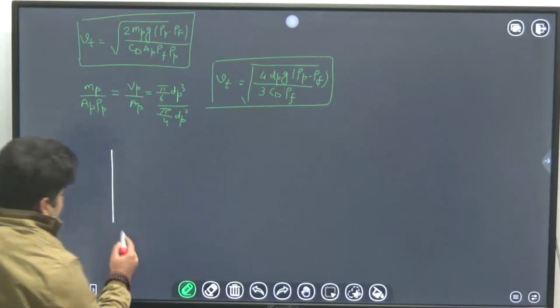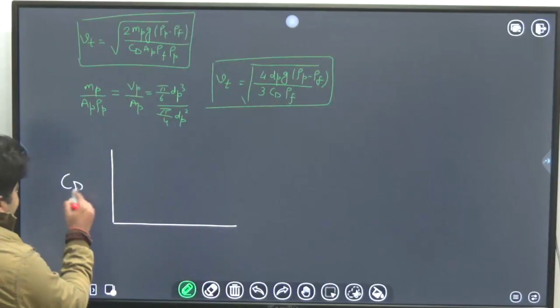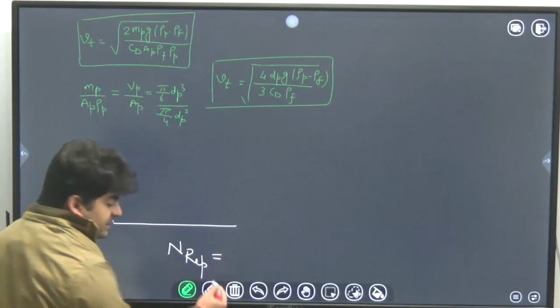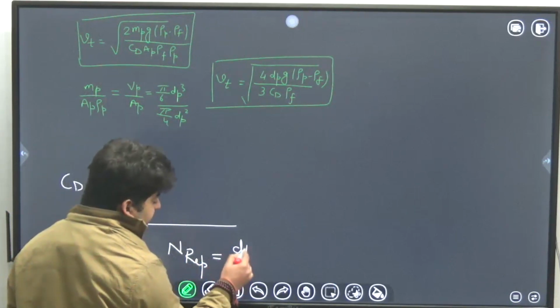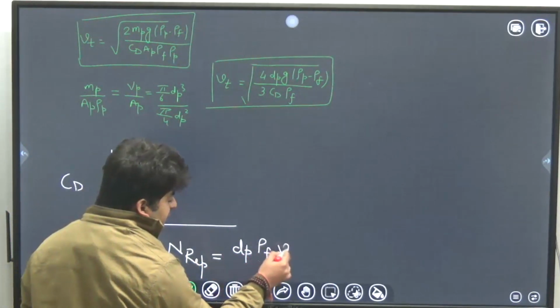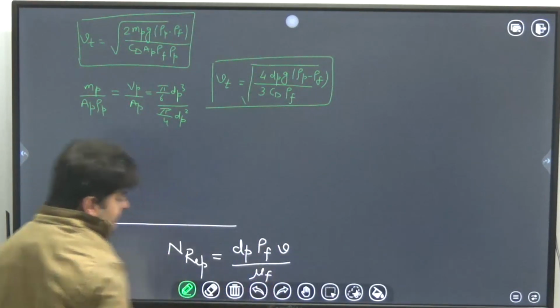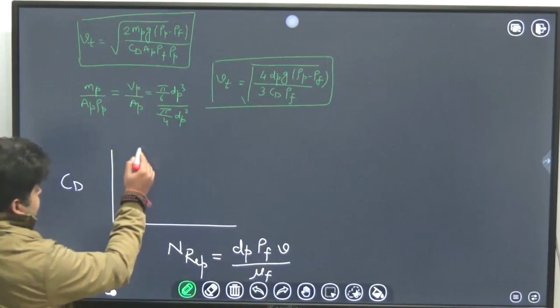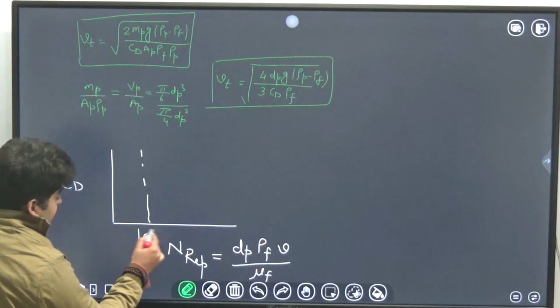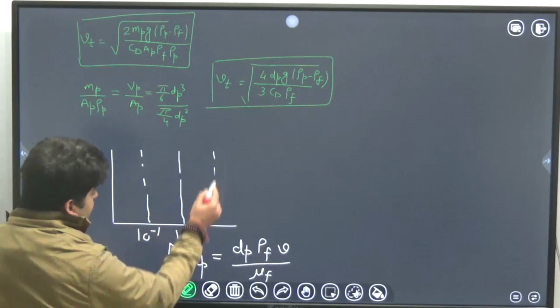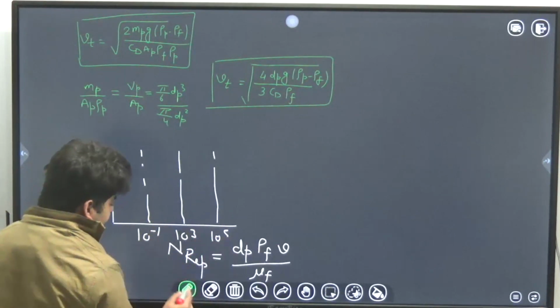That you can easily calculate from this curve between CD versus particle Reynolds number, and particle Reynolds number here is defined as diameter of particle, density of fluid, relative velocity of particle in the fluid, over the viscosity of fluid. This value 10 to the power minus 1, this value 10 to the power 3, this value 10 to the power 5.